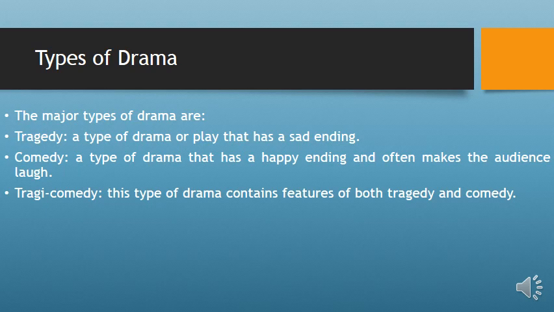There is also tragic comedy. Tragic comedy is a type of drama that contains features of both tragedy and comedy, because there are certain dramas where there is an element of sadness and also elements of what makes the audience laugh. That is what is called tragic comedy.